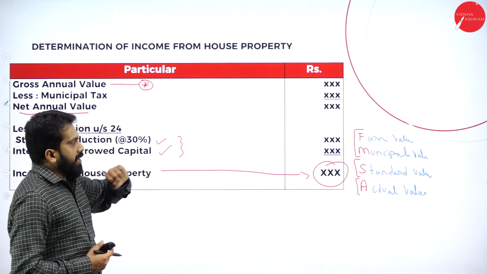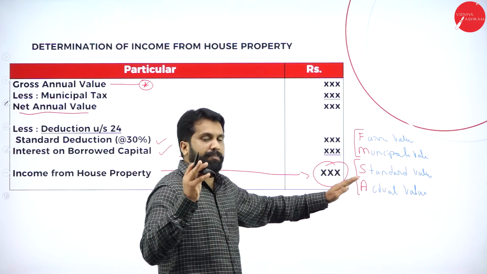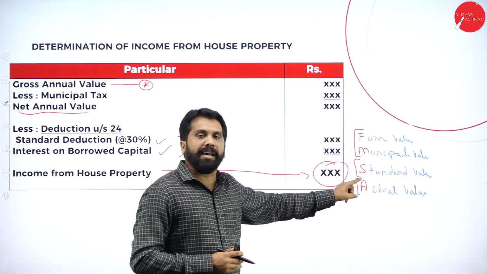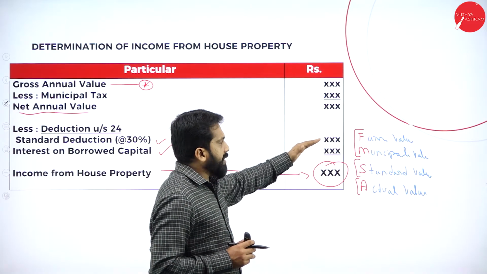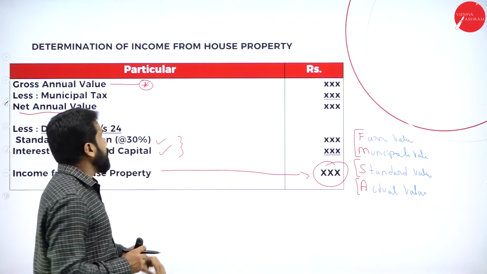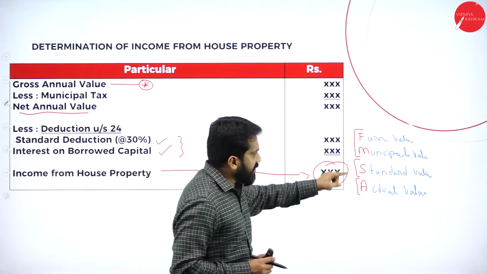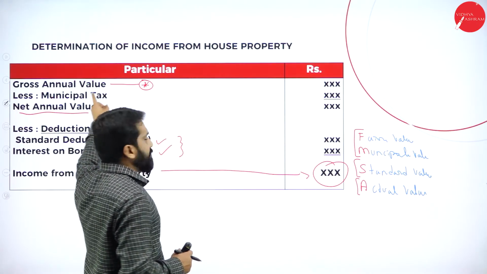Now, in your question paper, they will give you all four. So please concentrate. Why? Because in every problem you are supposed to calculate this. Very important. They will not give you your gross annual value. Out of these four, you are supposed to find out which is the annual value.